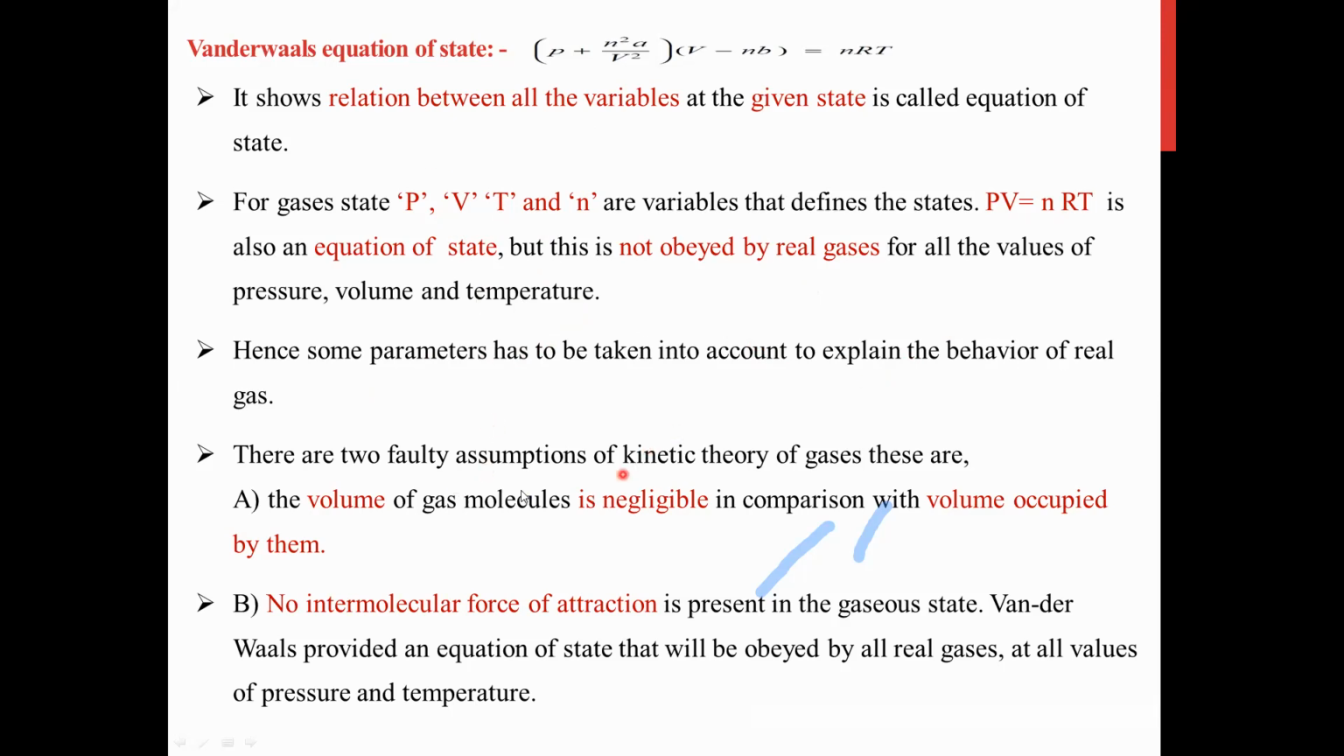Now we will move to the next point: there are two faulty assumptions in the kinetic theory of gases. Let us see what these two faulty assumptions are. The first faulty assumption is that the volume of a gas molecule is negligible in comparison with the volume occupied by them.